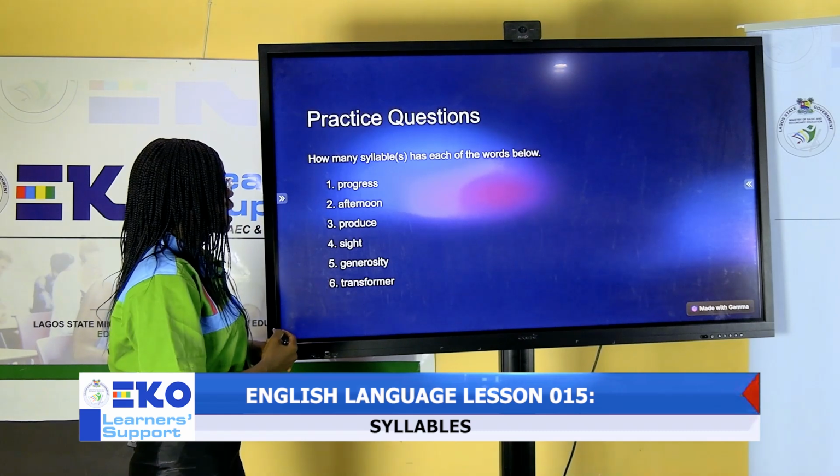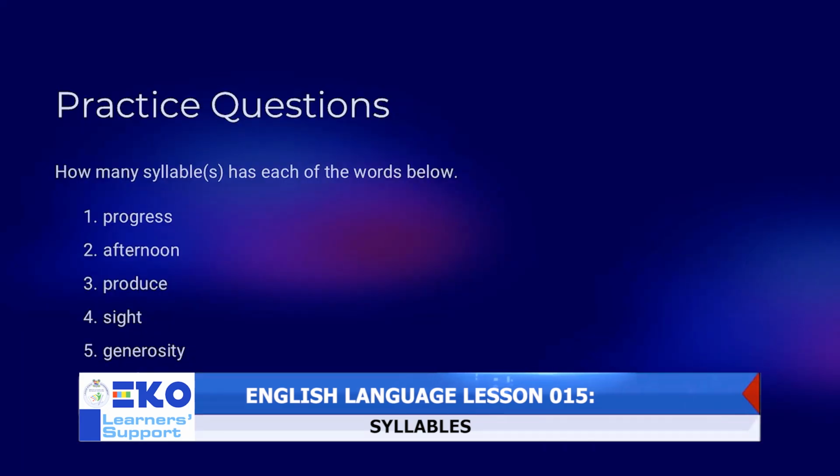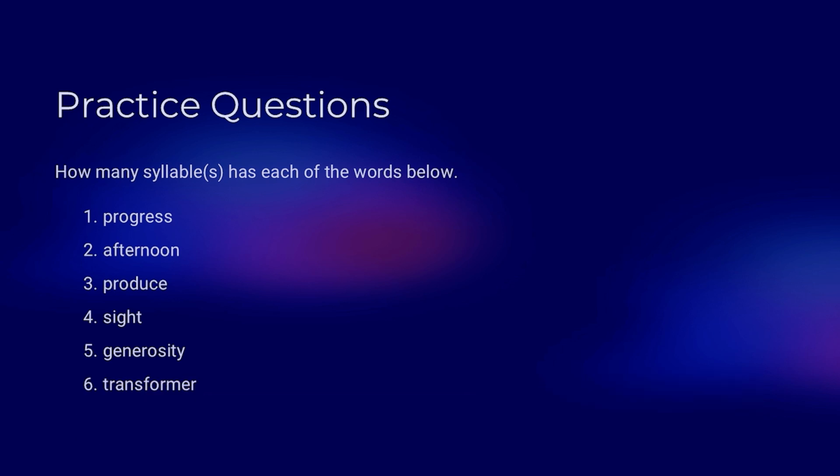The first example we have there is progress. How many syllables? Progress. That is 2 syllables, that is bisyllabic or disyllabic. Afternoon. We have 3 syllables there, that is trisyllabic. Then produce. That's a 2-syllable word.